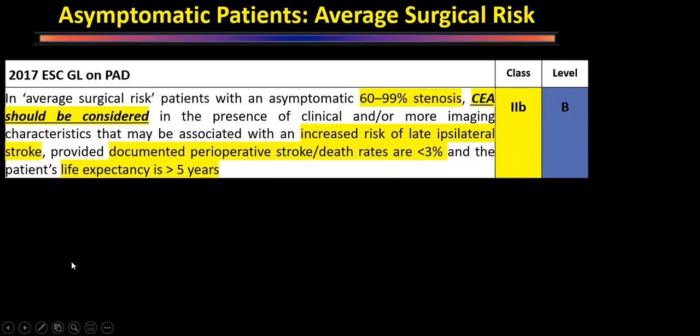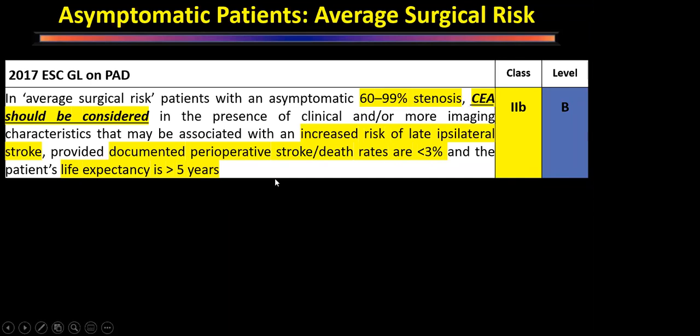So now we come to guidelines. What are the guidelines? Any patient who is asymptomatic and has 60 to 99% stenosis, carotid endarterectomy is a class 2B recommendation. But we should be able to perform this if our documented perioperative stroke or death rate is less than 3%. That is what the ACAS trial had told us. And life expectancy is more than 5 years.